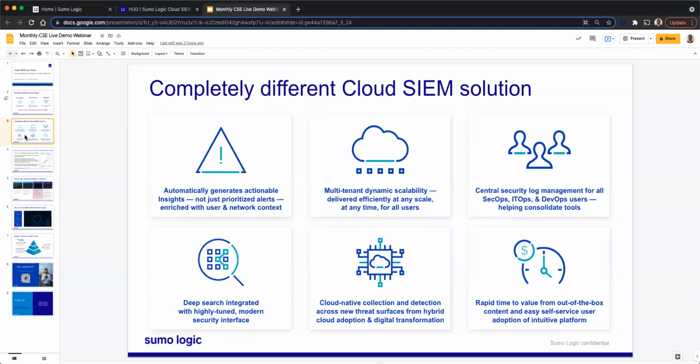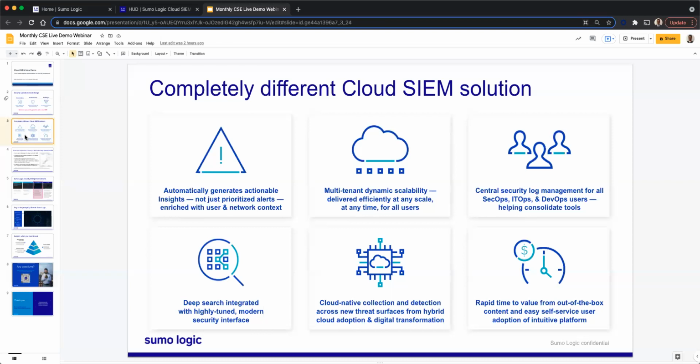We provide multi-cloud protection. We can collect your data from any of your clouds. We support all the three major public clouds available today: AWS, Azure, and GCP. And we support both on-prem as well as hybrid infrastructure. You should be looking at Sumo because you need a SIEM that is built to ingest and identify critical threats in all your cloud data sources, irrespective of where your data resides.